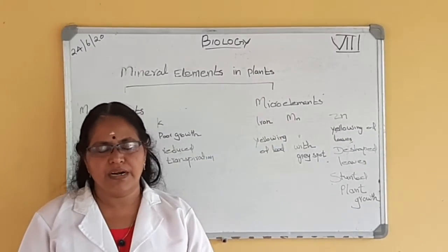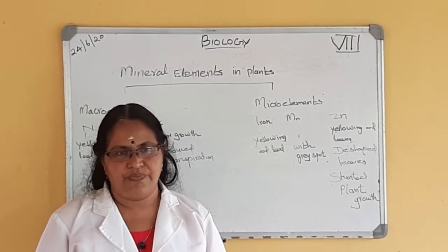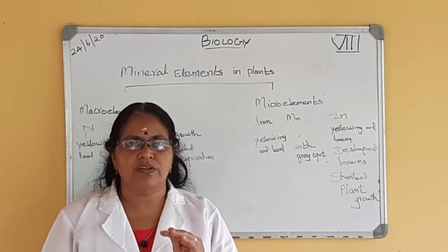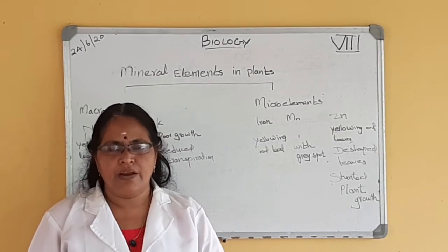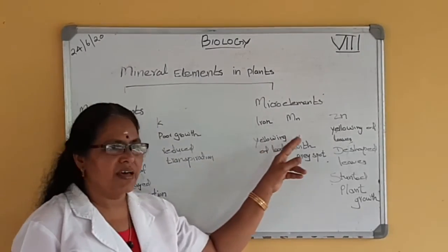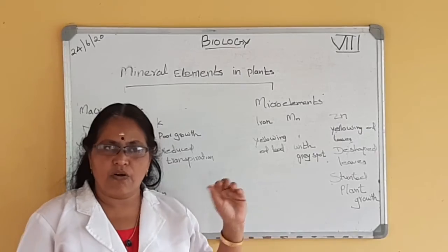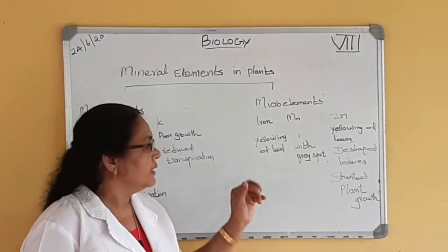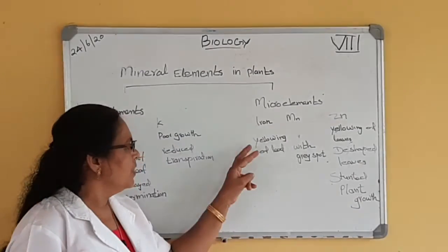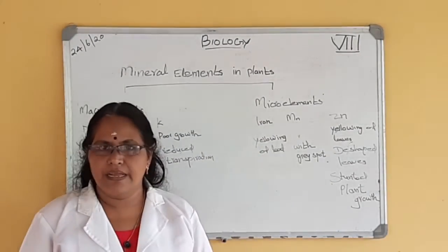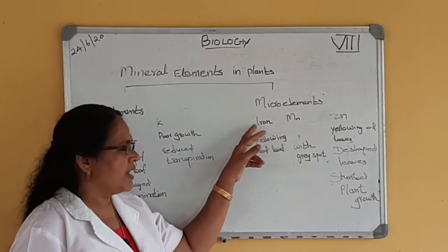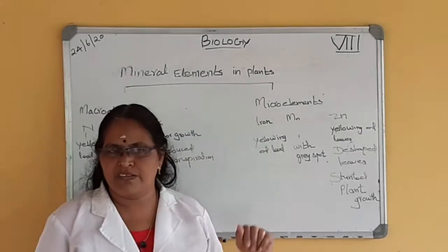They are needed but not that much. They are needed very little. A small amount of these elements are needed in plants. They are very essential for the formation of protein and also for enzymes. What will happen if these elements are deficient in plants? If they are not absorbed sufficiently from the soil, in the case of deficiency of iron, it causes yellowing of leaf. Iron is an important element present in the chlorophyll. So, due to the lack of iron, yellowing of leaf takes place in plants.